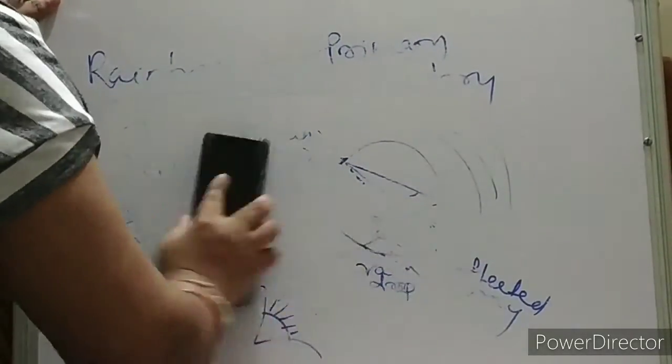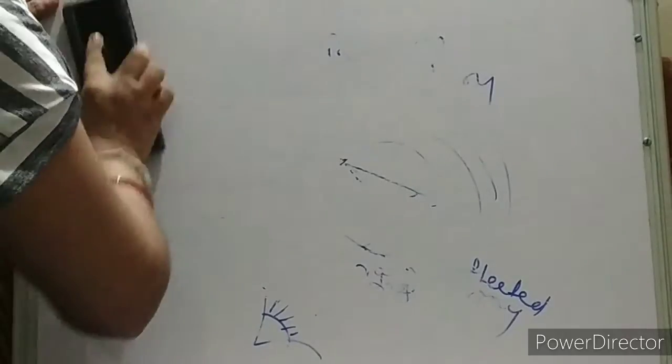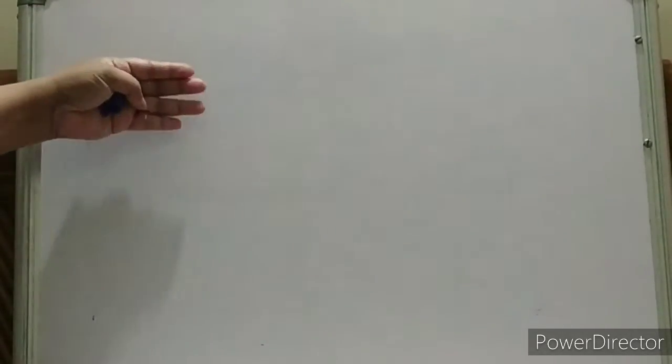So till now, what important conclusions are we getting? Two types of rainbow, primary rainbow and secondary rainbow. And in the primary rainbow, blue color is inside and red color is outside. It depends on your wavelength and speed in different mediums. And which phenomena are responsible for rainbow formation? Dispersion, refraction and internal reflection. Okay, these are the notes.